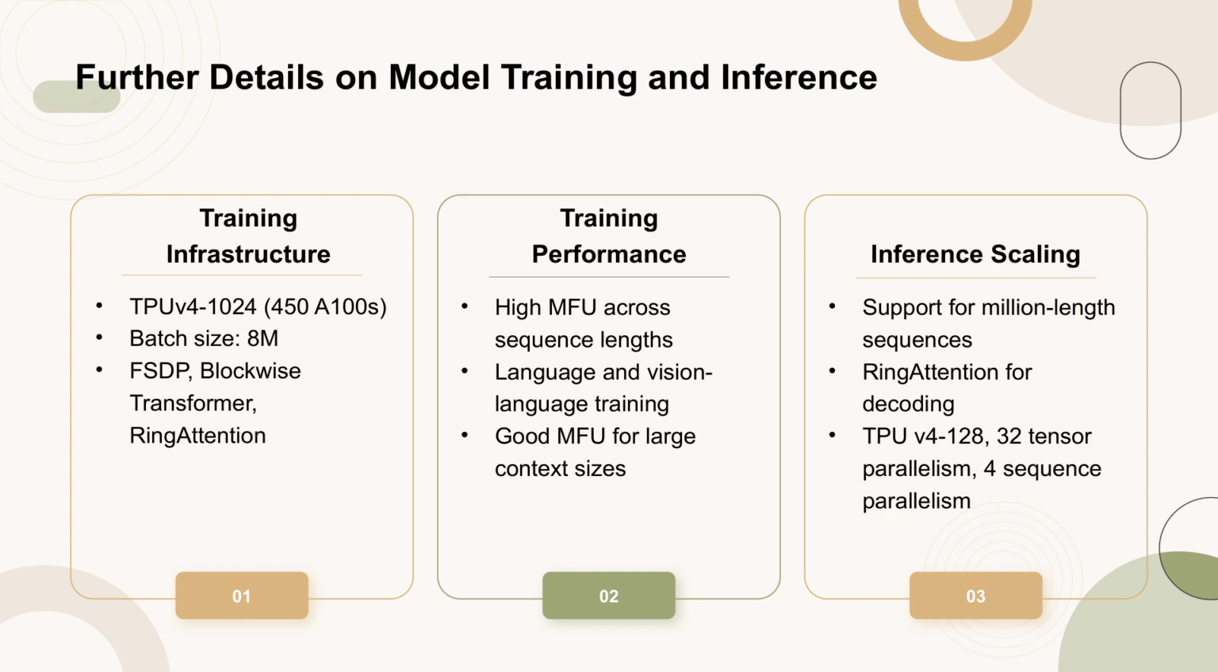For inference, the code was scaled to support sequences of up to 1 million tokens by implementing RingAttention for decoding. This requires a minimum of TPU v4-128 with a TPU mesh sharding of 32 tensor parallelism and 4 sequence parallelism. Inference is performed in pure single precision, with potential for further improvements through scalability techniques like quantization.